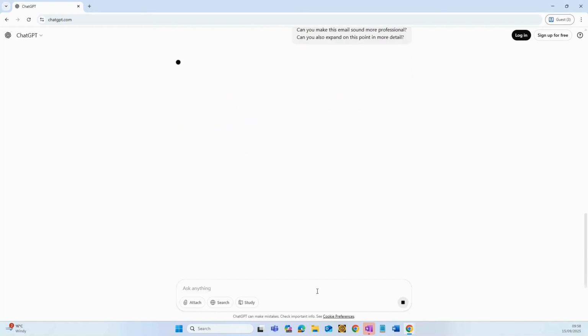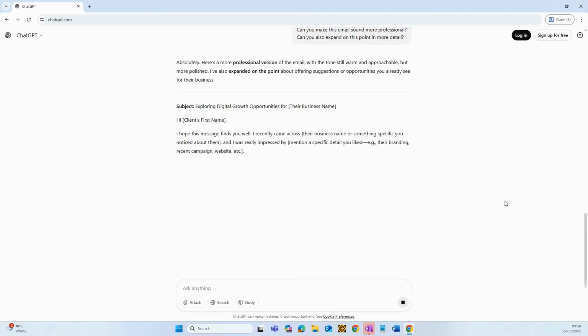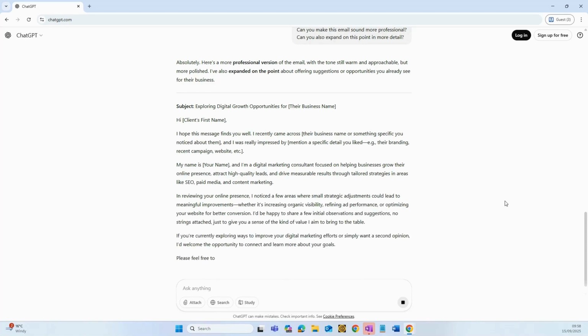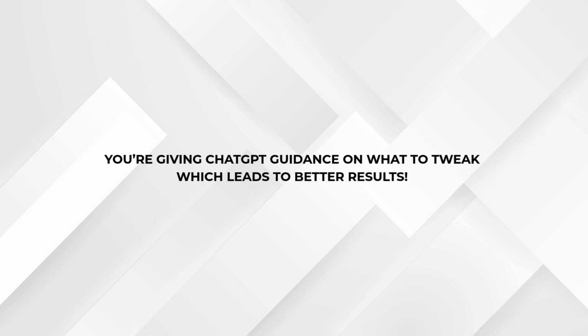This approach allows you to customize the output and adjust it to your needs. Don't hesitate to ask for more or ask for changes. Follow-up prompts are a great way to fine-tune the content without needing to start from scratch. You're giving ChatGPT guidance on what to tweak, which leads to better results.